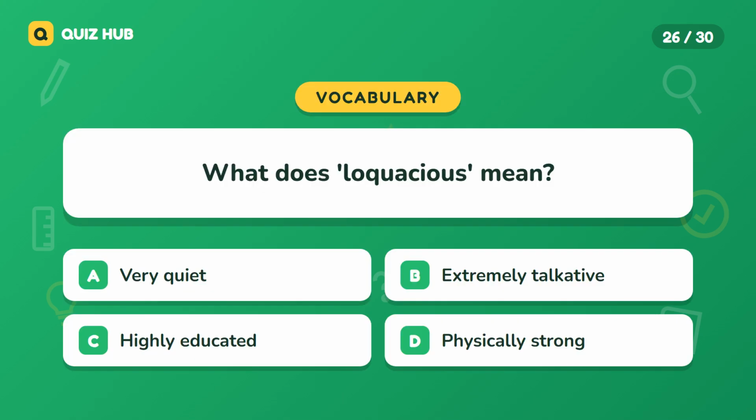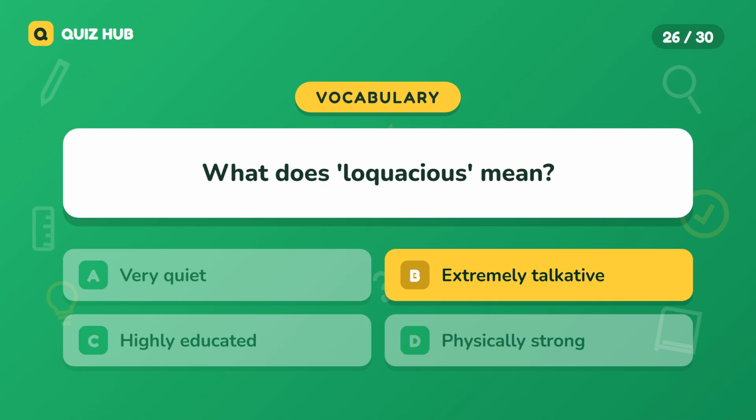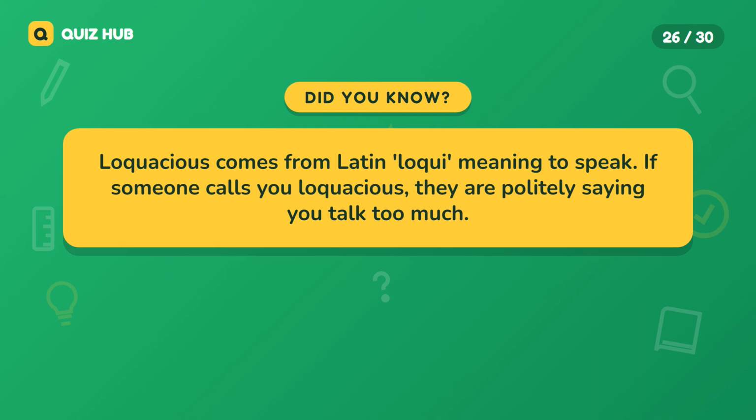Question 26. What does loquacious mean? A. Very quiet. B. Extremely talkative. C. Highly educated. D. Physically strong. The correct answer is extremely talkative. Loquacious comes from Latin loqua, meaning to speak. If someone calls you loquacious, they are politely saying you talk too much.